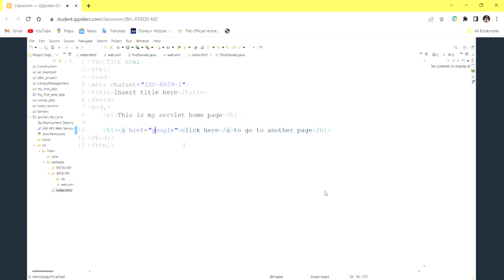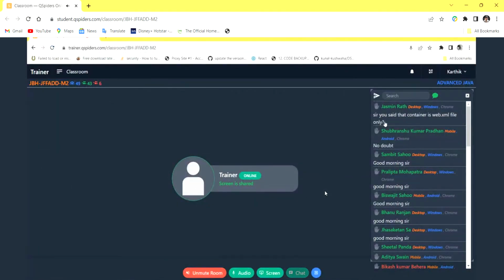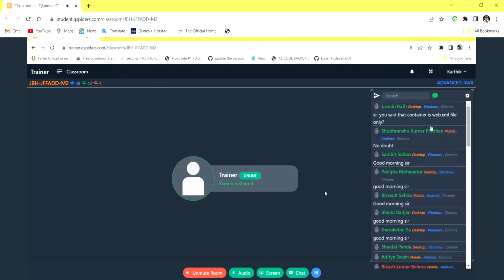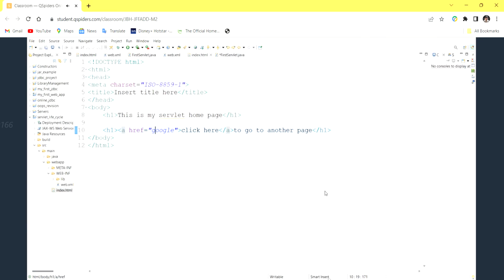Yes, so let us execute this. No, no, no. I didn't say container is web.xml. Web.xml is a configuration file. The container is not web.xml. Container is a separate software.